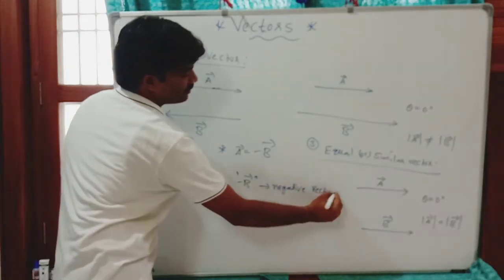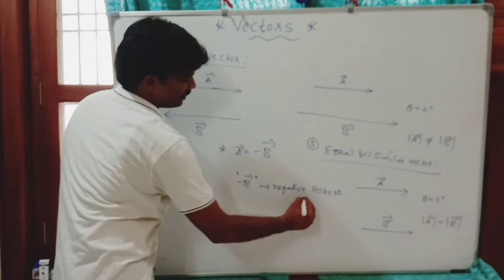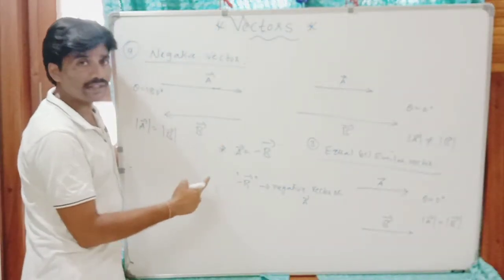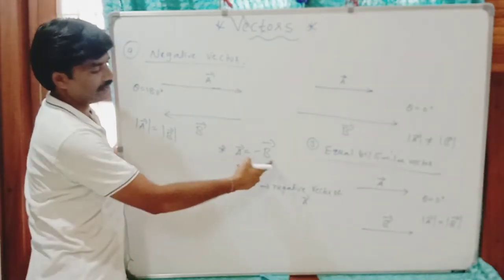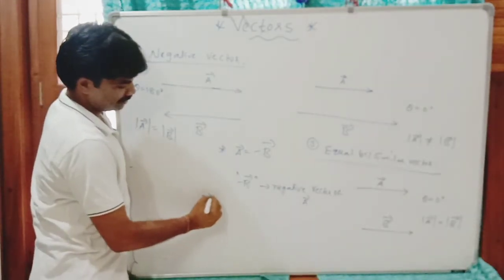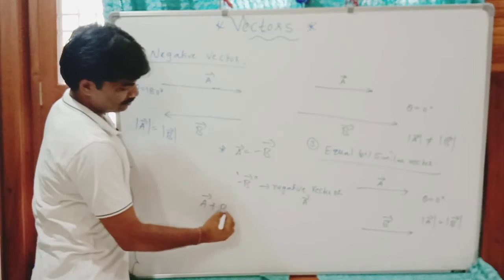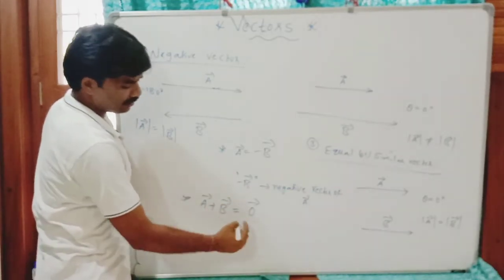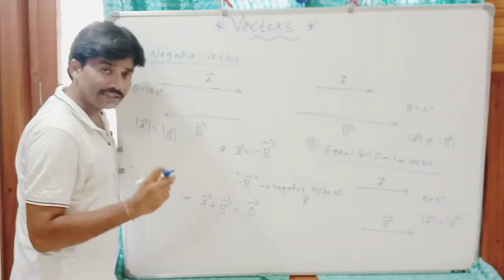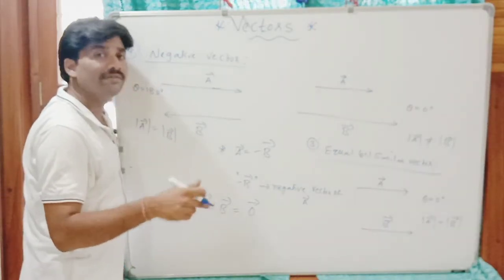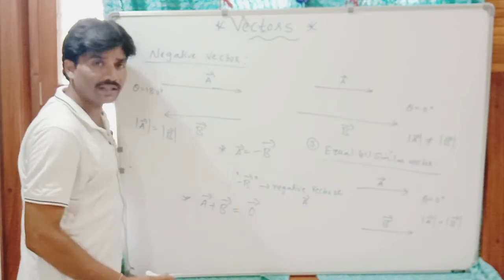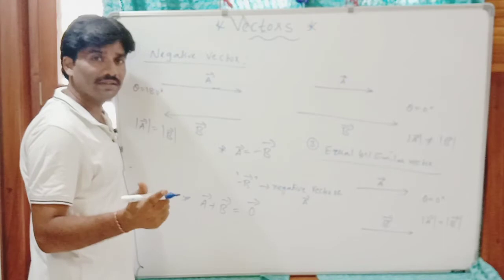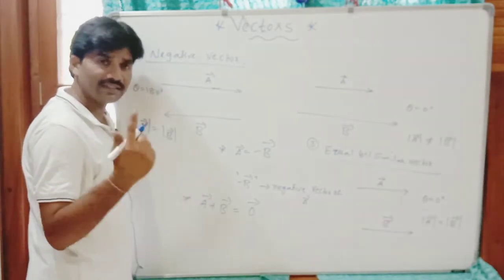Negative vector of A vector. The addition of a vector and its negative vector gives the null vector. If you write this minus B on this side, minus B plus B is equal to 0 bar, not 0. It is the null vector. Two vectors' addition or subtraction gives another vector, not a scalar. Vector minus vector is another vector. Scalar minus scalar is scalar.